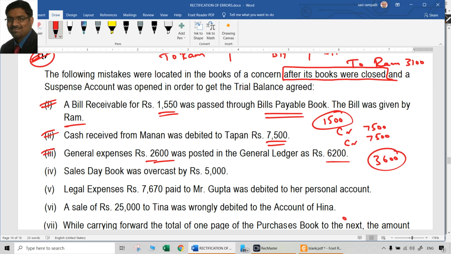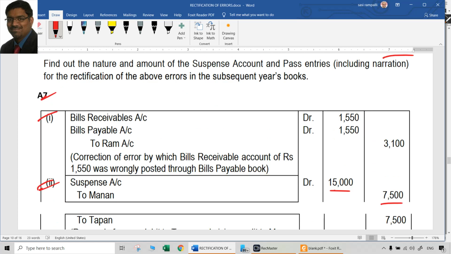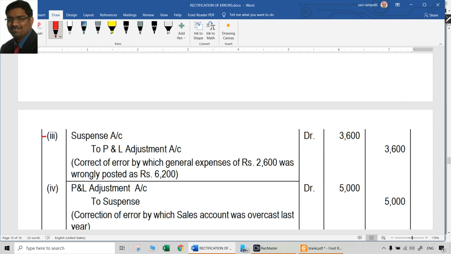Why? Because expenses is a nominal account. Hence, we cannot just use that expenses now. Expenses has to be definitely credited, but we cannot credit expenses. So we have to credit what? P&L adjustment account. Debit, obviously, suspense account. So suspense account at R2, P&L adjustment account 3600.